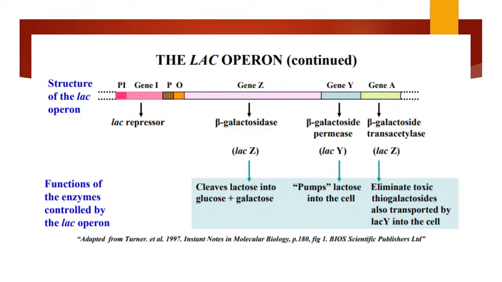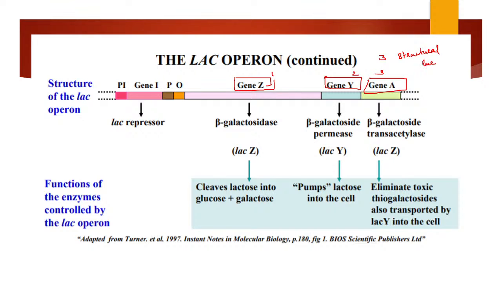Here you can see the beautiful diagram of a lac operon. In this structure of the lac operon, you can see structural genes, that is gene Z, gene Y, and gene A. So 1, 2, 3. You can see 3 structural genes in the lac operon.